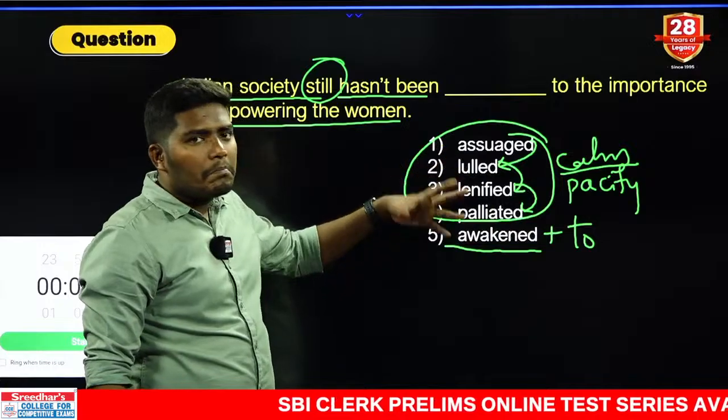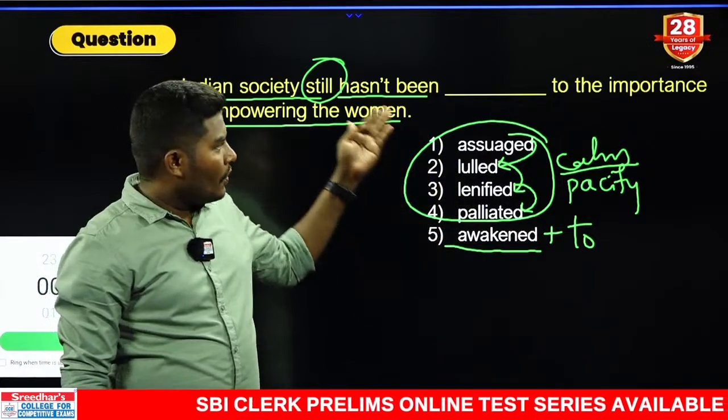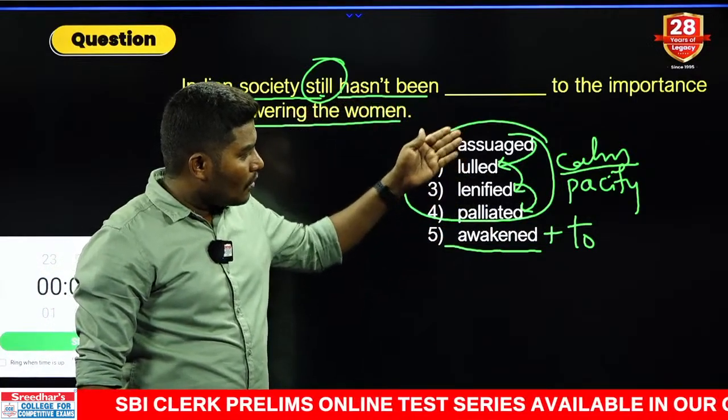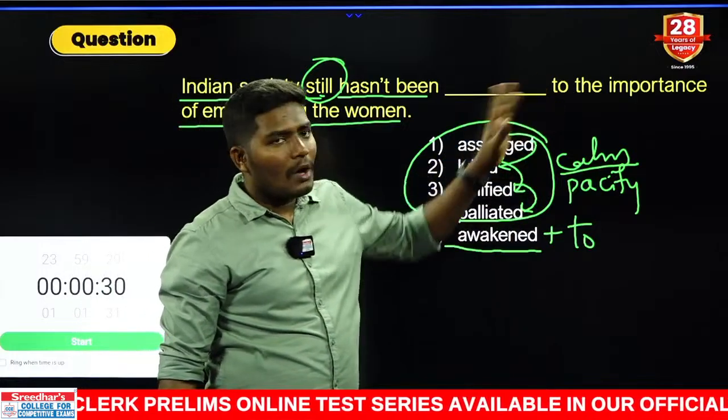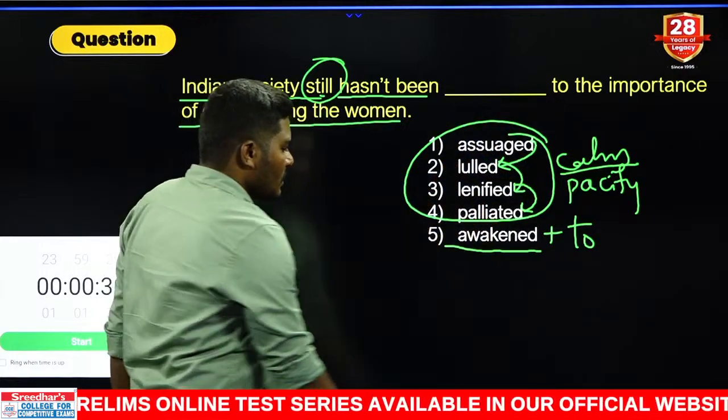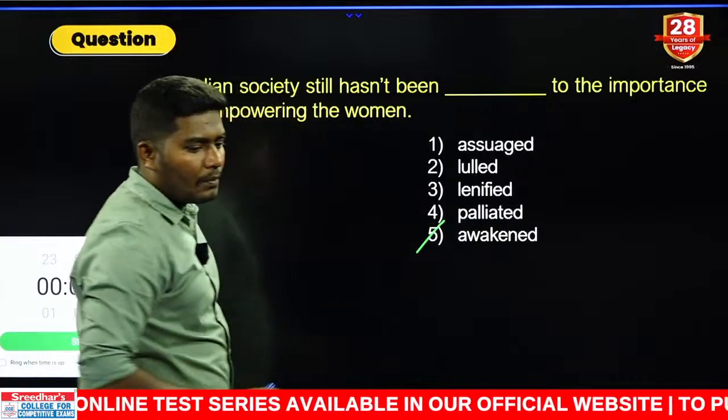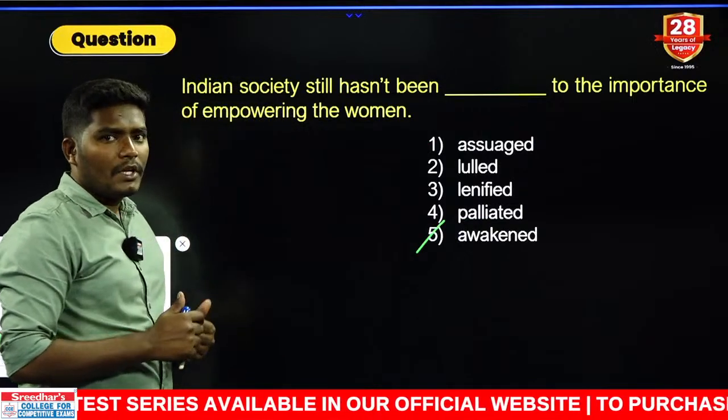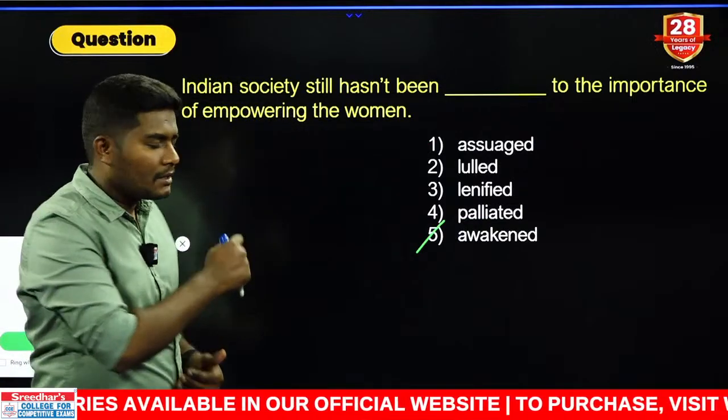You can apply multiple combinations of rules here. You can go with the context, you can go with the vocabulary, you can go with the to combination of grammar. Either of the ways, the answer should go only with the fifth option. Awakened to comes with the meaning of they have not yet become aware of something.